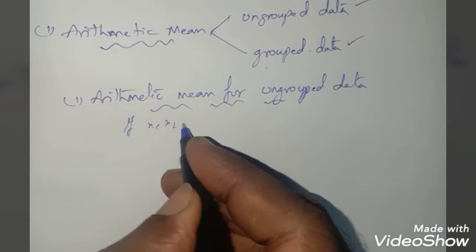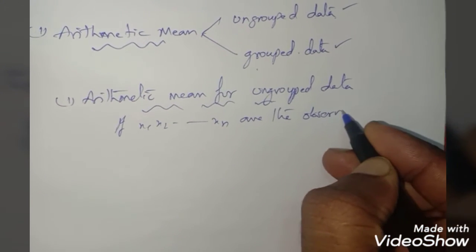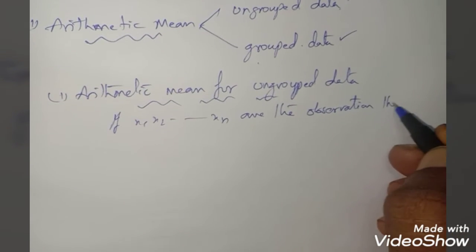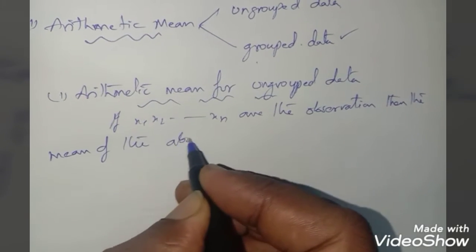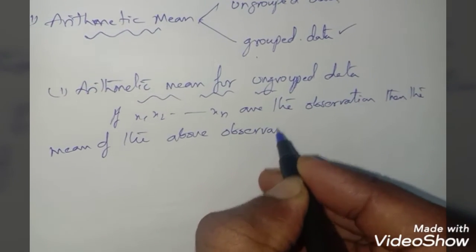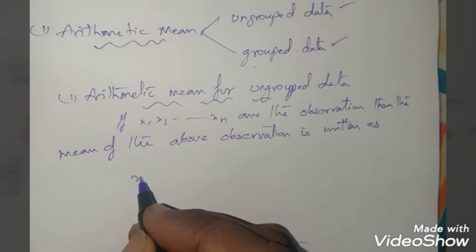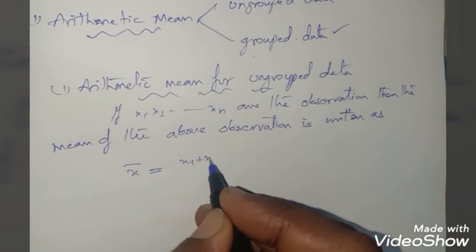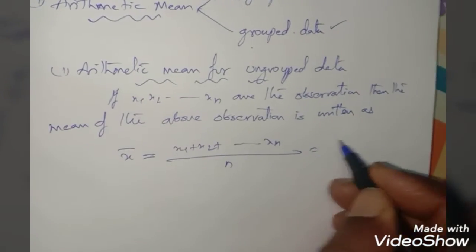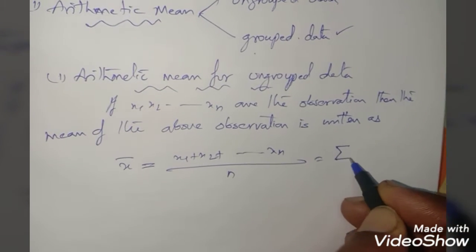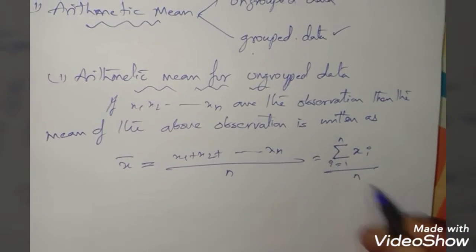If x1, x2 so on up to xn are the observations, then the mean of the above observations is written as x bar equals x1 plus x2 plus so on up to xn divided by the total number n, or in short we can write this as summation xi, where i is equal to 1 to n, divided by n.